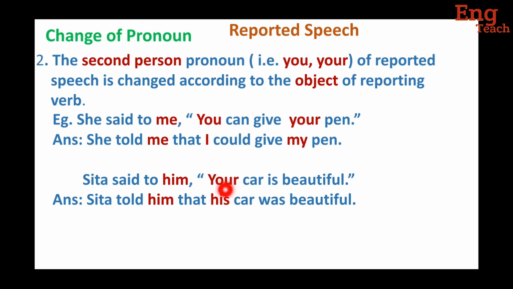"Your" is second person possessive case, so we have to change this second person according to the object. And we can't write "him" here because it is in possessive case. Then we have to change this "him" into possessive. What's the possessive case of "him"? Obviously "his". So "his car was beautiful".